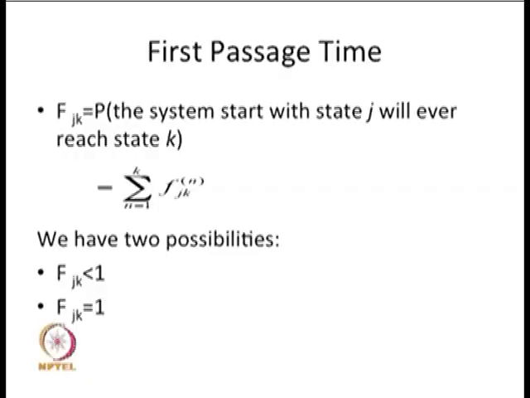The second case says that with probability 1, you will always reach the state k, whatever the number of steps, starting from the state j. So, our interest is both less than 1 as well as equal to 1.